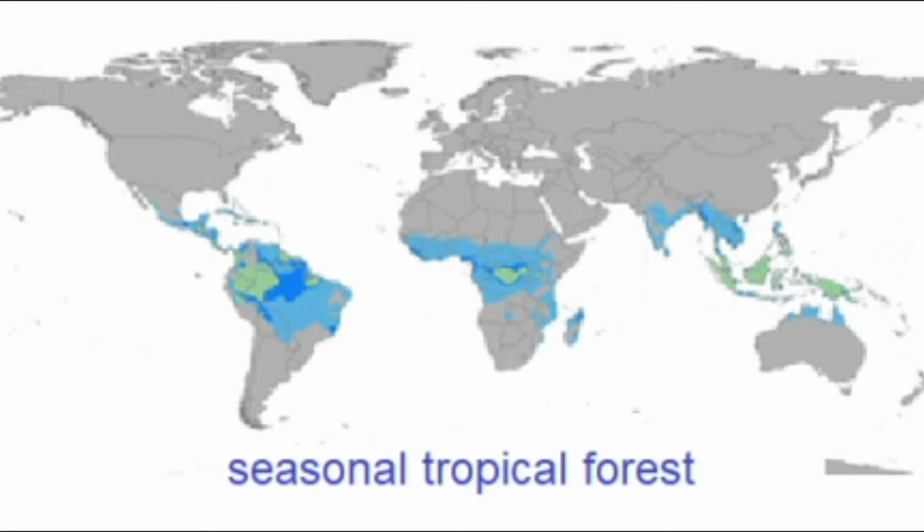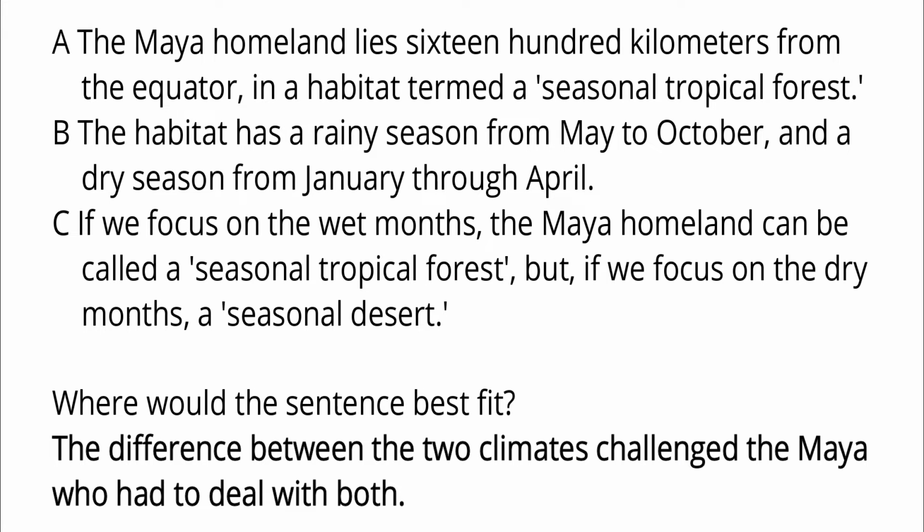Let's consider the following three sentence insertion questions based on Mayan culture. A. The Maya homeland lies 1,600 kilometers from the equator in a habitat termed a seasonal tropical forest. B. The habitat has a rainy season from May to October and a dry season from January through April. C. If we focus on the wet months, the Maya homeland can be called a seasonal tropical forest, but if we focus on the dry months, a seasonal desert.